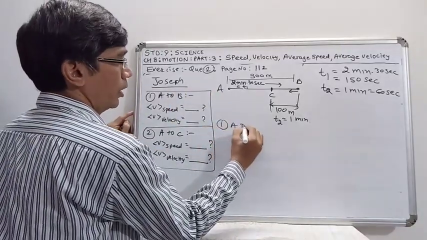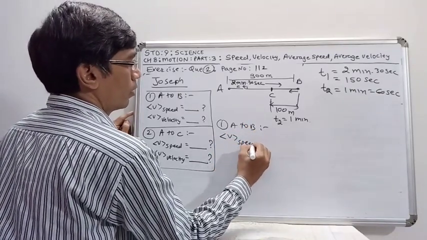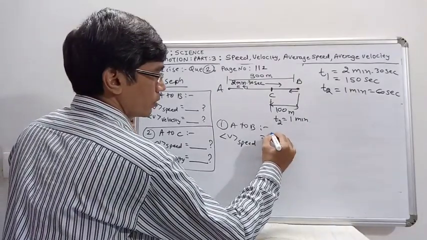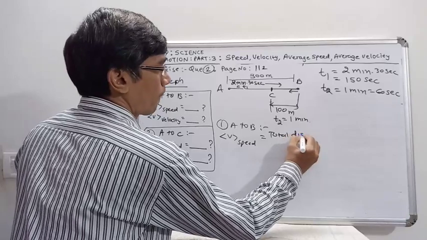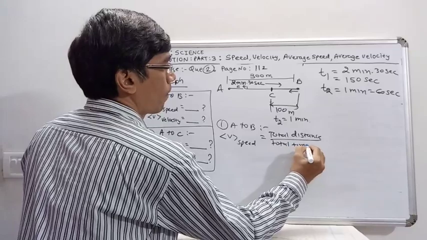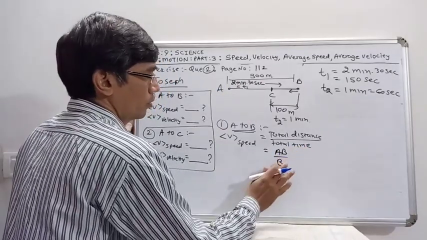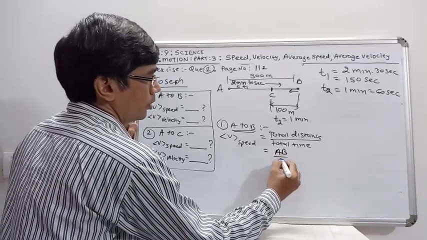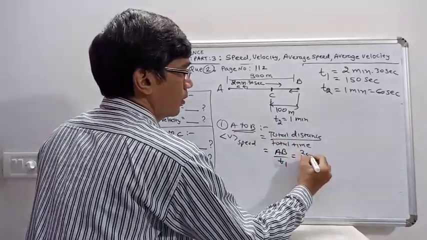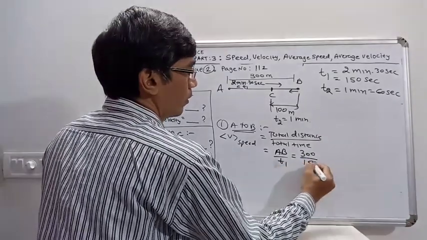So now we are taking the average speed from A to B. Average speed is given by total distance upon total time. So the total distance is AB upon T1. So it is given by 300 upon 150.